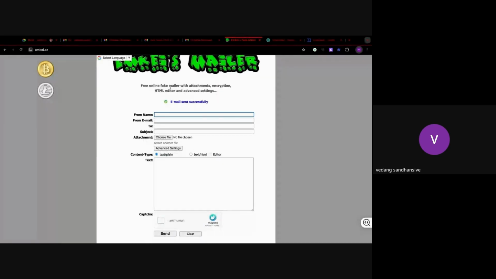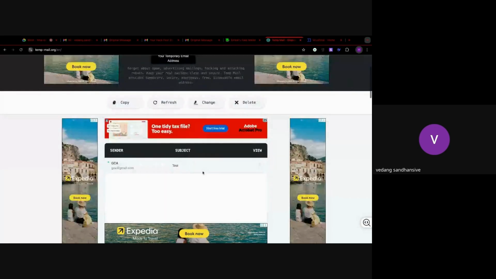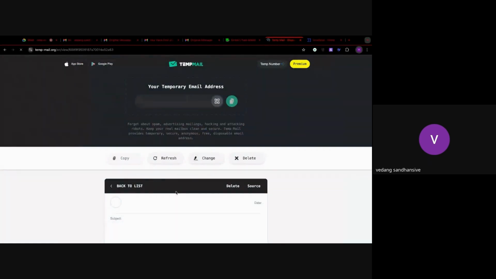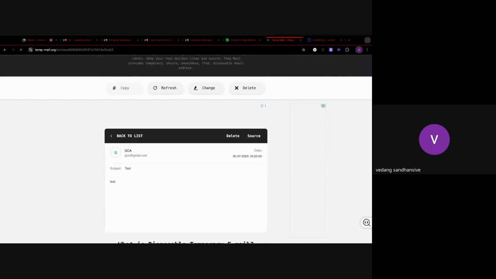We can see this particular Imki's emailer helps us create a complete email address. It provides us free SMTP email addresses, which are arranged in a wrong way, we can say. But whenever this is used, we can see here the GCA@gmail ID. We can see that this email address has been reflected here, and this test email can be seen. So how do we understand whether it is coming from the right source or not?